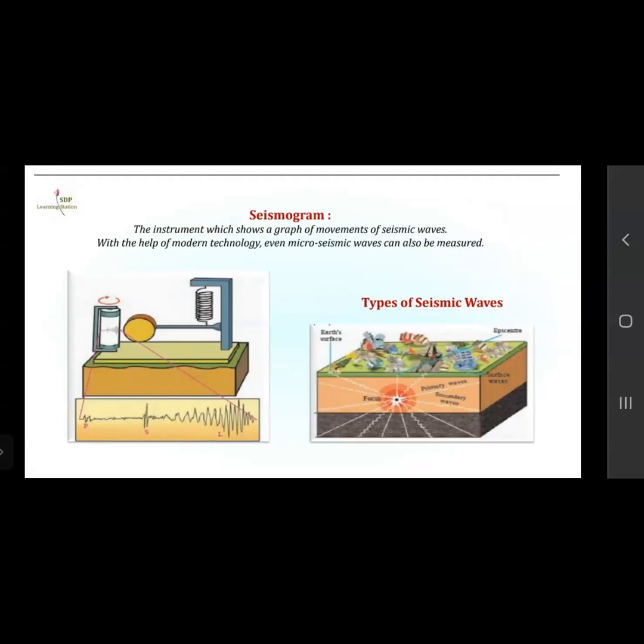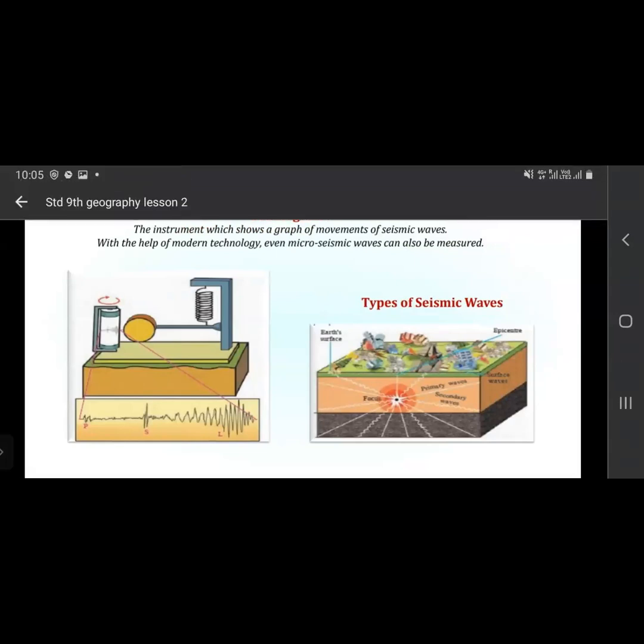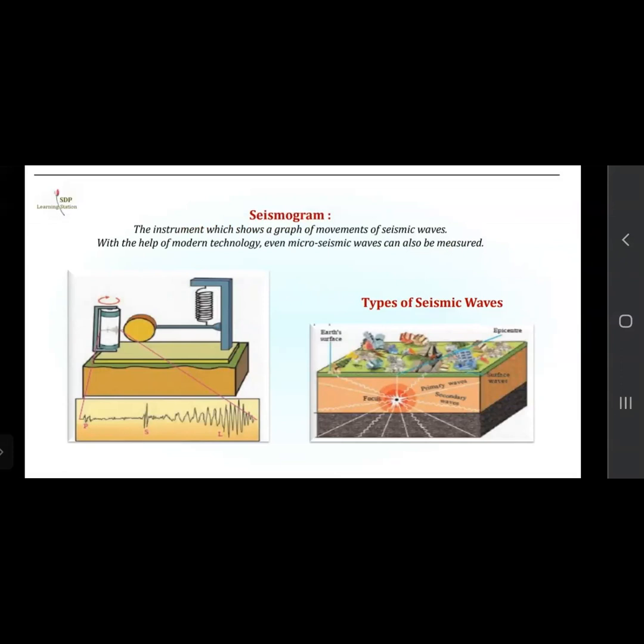Now seismogram. What is a seismogram? The instrument which shows a graph of movement of seismic waves. With the help of modern technology, even microseismic waves can be measured. These are the waves of earthquakes. When an earthquake takes place, this instrument is very useful, as it can record the magnitude of the waves.